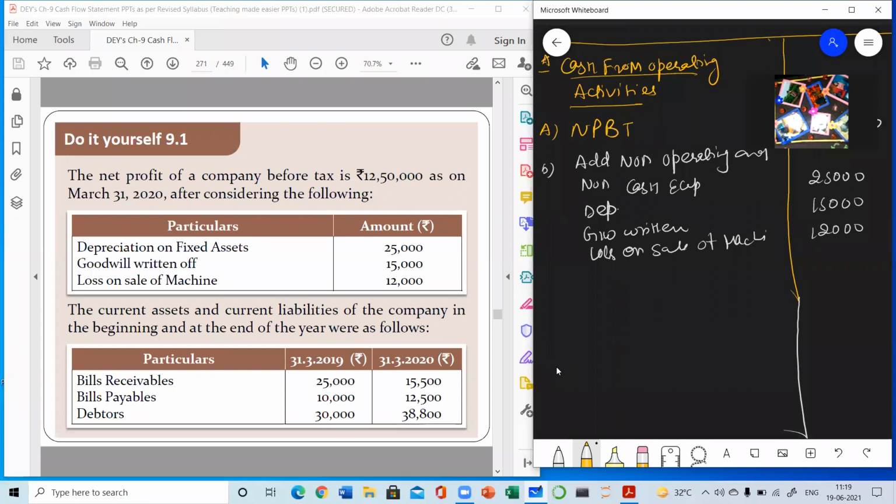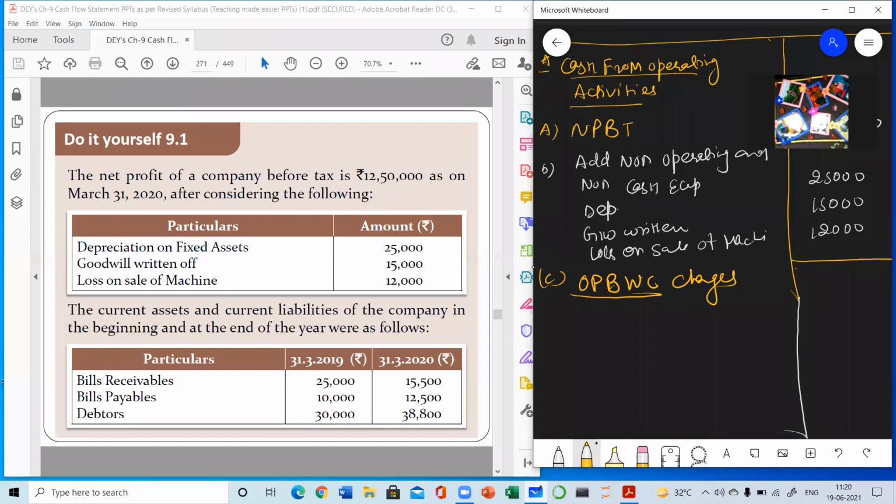The final outcome of this step is operating profit before working capital changes. There is nothing to subtract, so we need not write that step. Whatever is not given in the question, you need to skip.